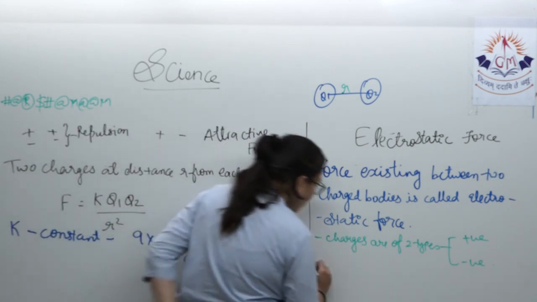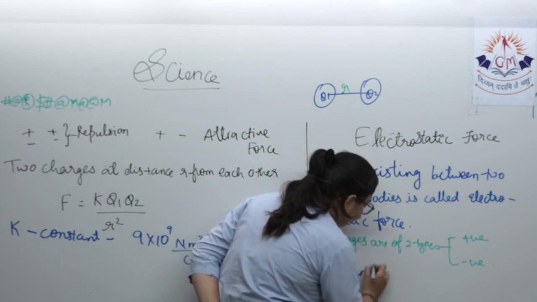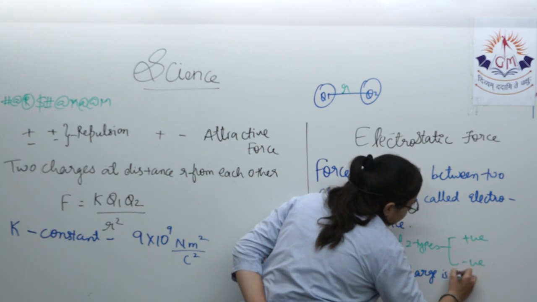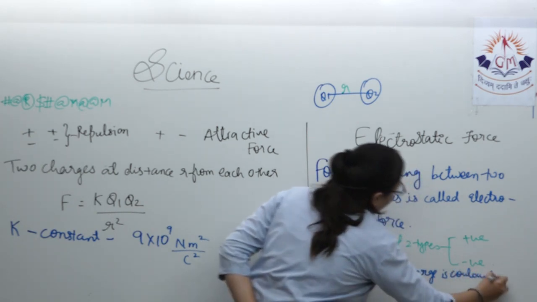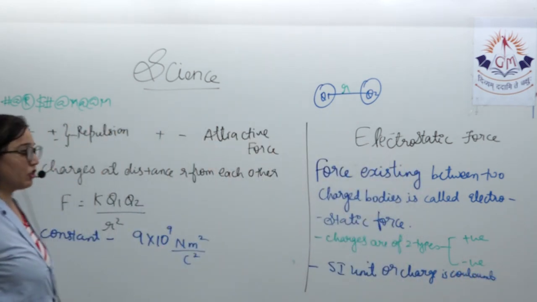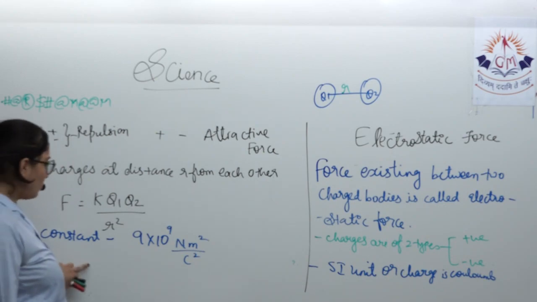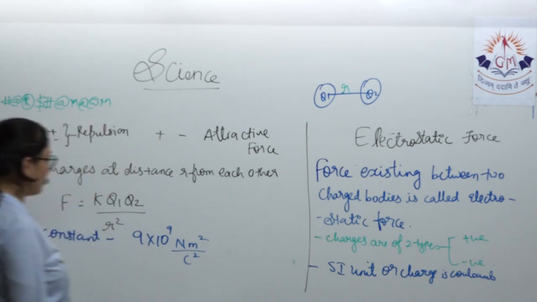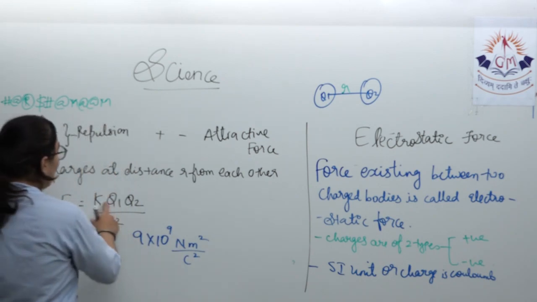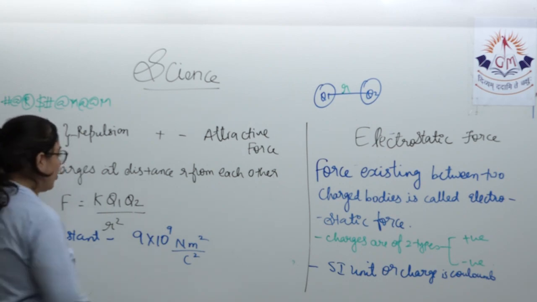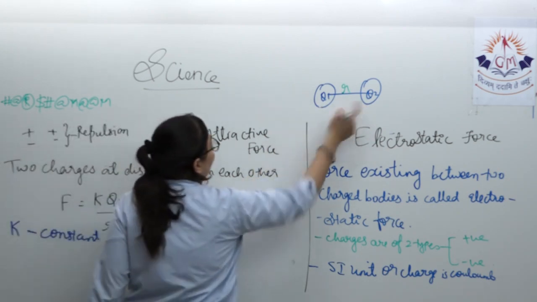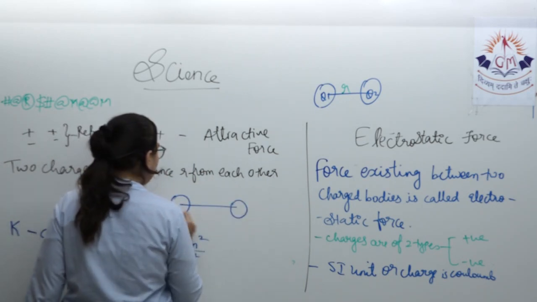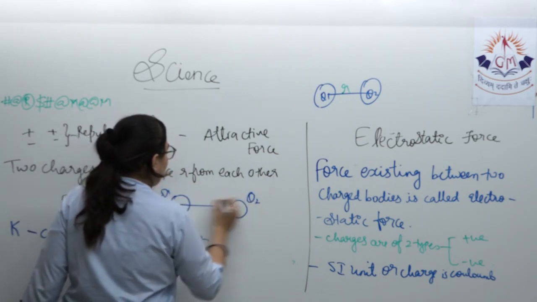of charge is Coulomb. What is the SI unit of charge? It is Coulomb. K is a constant which is 9 into 10 raised to 9 Newton meter square per Coulomb square, while Q1 and Q2 are what? Charges. R is what? Distance between the centers. I'll note it down over here so that things become easy for you.